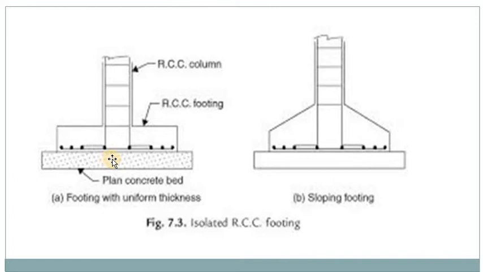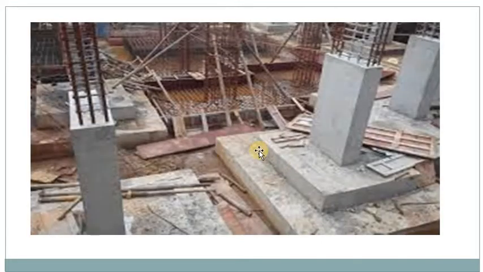This footing is with uniform thickness. This is sloped footing. This is isolated footing. Next, this is also footings. How the reinforcement is placed in the footings.